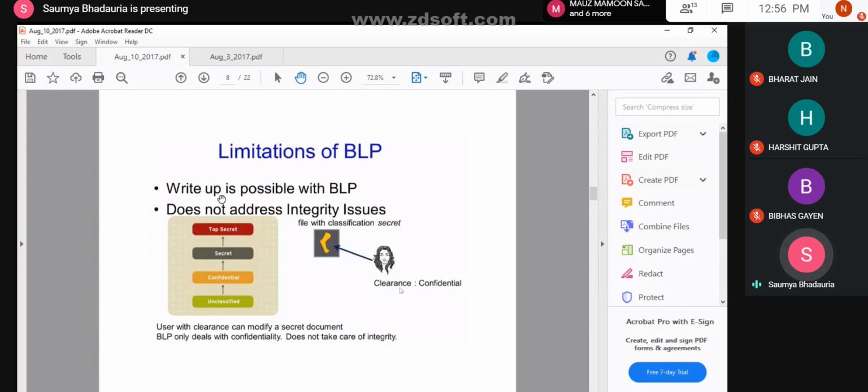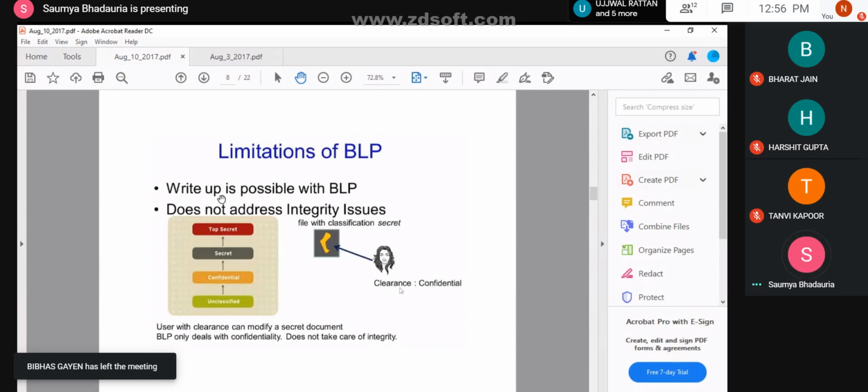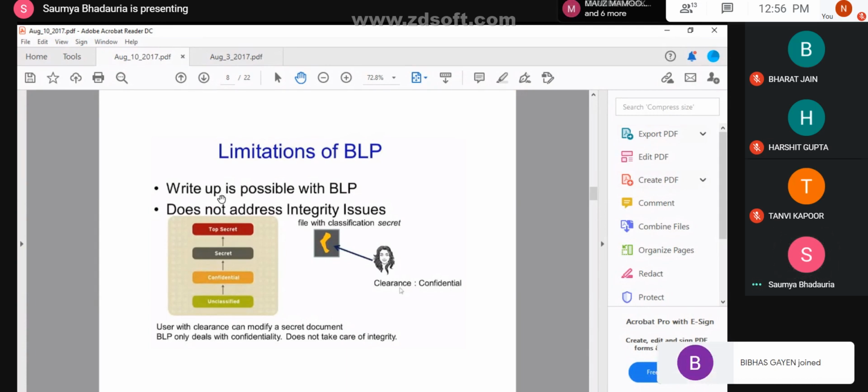So if you want to address problems like authentication, confidentiality, and integrity, in some cases you'll be using the BLP model where you are allowing write-up. In some cases you will be using the BIBA model where you are talking about integrity. This BLP model can only be used when we are talking about confidentiality.